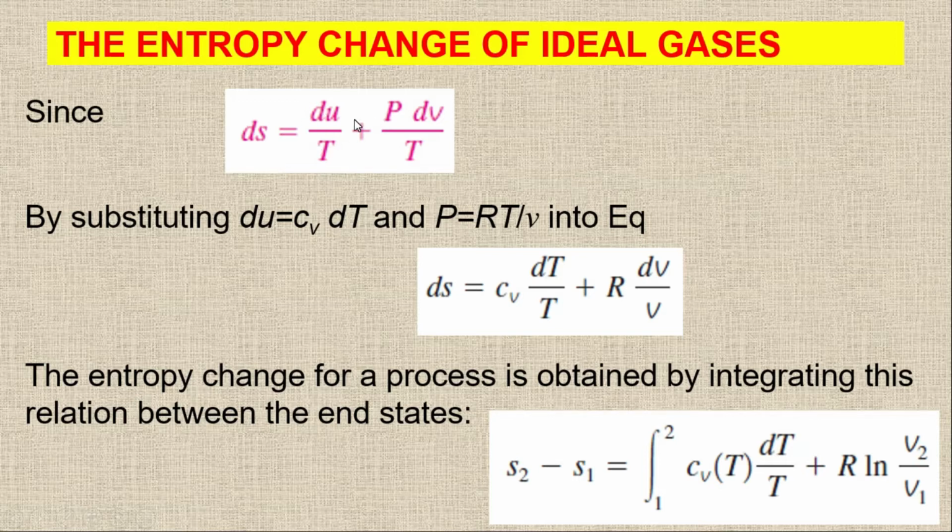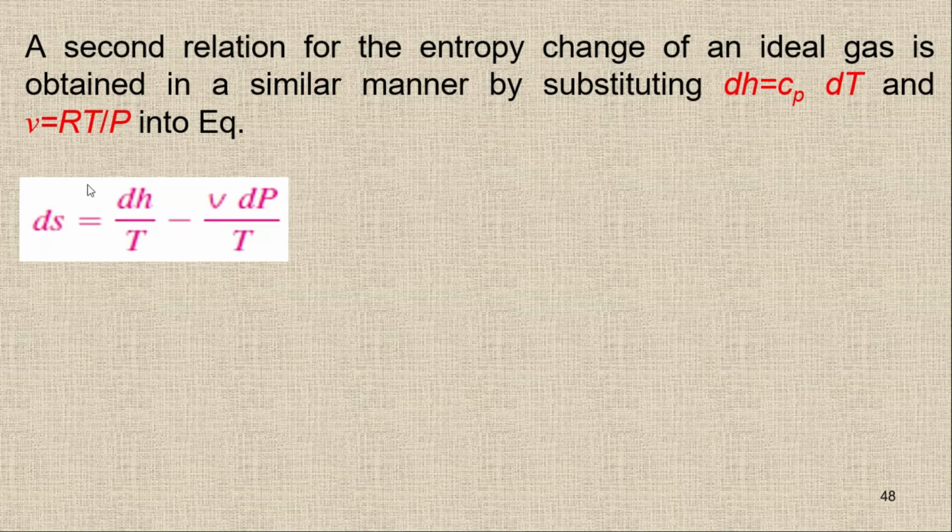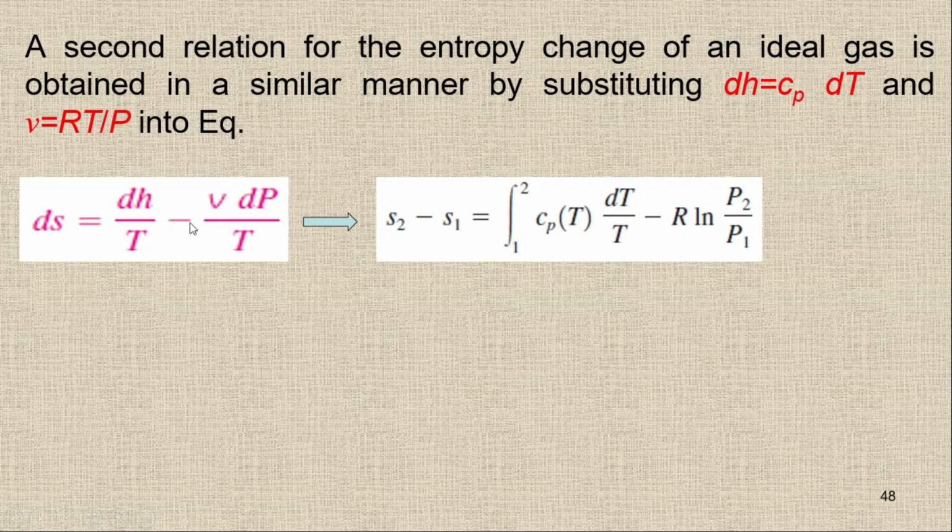We have another TdS equation, and the second TdS equation is in terms of dH, like this one. So we have dS equal to dH upon T minus v dP upon T. Here I am going to replace dH by Cp dT, and I'm going to replace this v upon T with the help of the ideal gas equation. So ultimately I will get S2 minus S1 equal to the integral of Cp as a function of T times dT upon T minus R ln P2 upon P1.